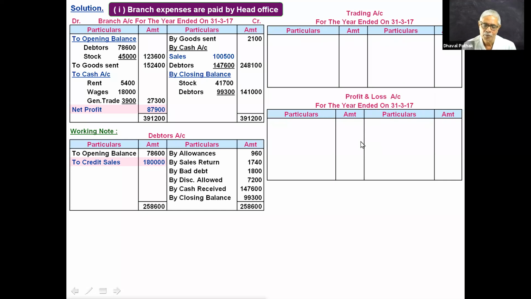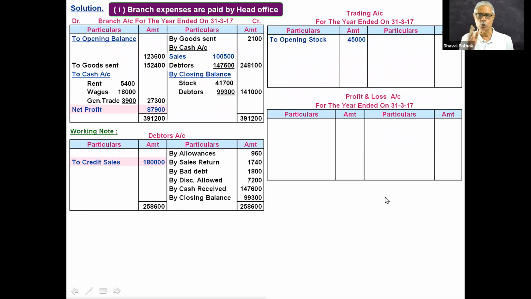Now, look at the branch account. What is the first item? Opening balance of debtors. Do we write debtors balance in trading and profit and loss account? No, we never write. So debtors opening balance will not appear in this trading and profit and loss account. Notice it. Stock 45,000. Should it appear in trading and profit and loss account? Yes. So stock of 45,000 will go to the debit side of trading account. Just observe the screen.